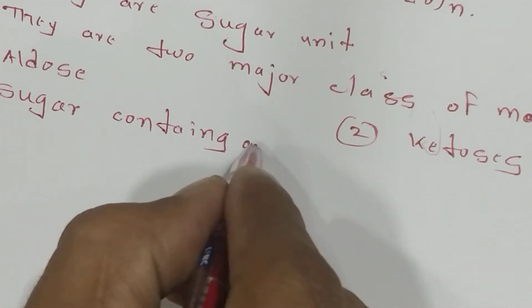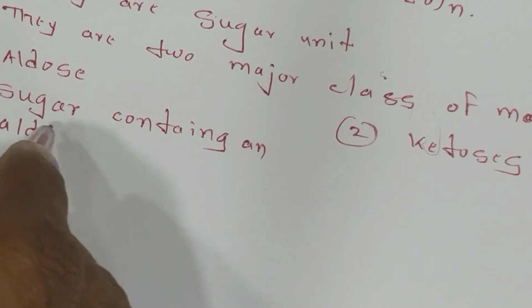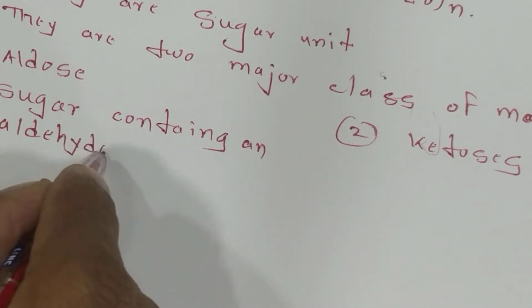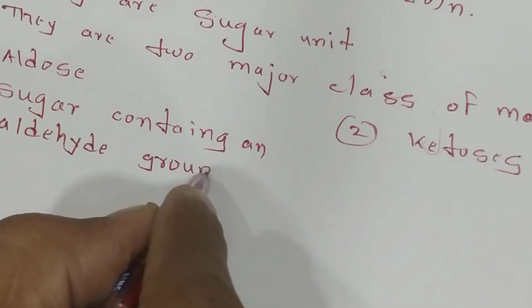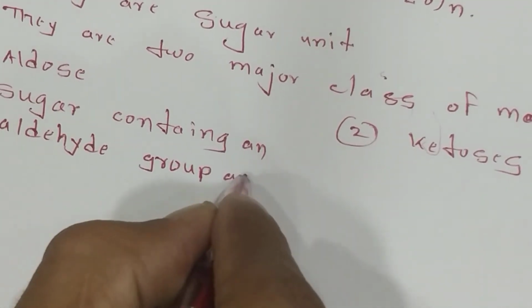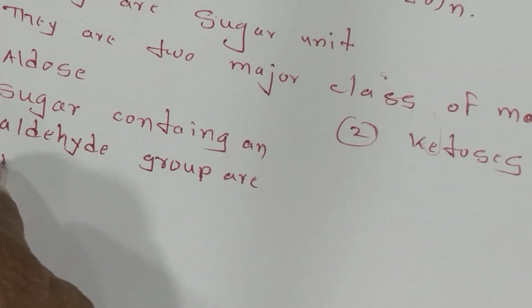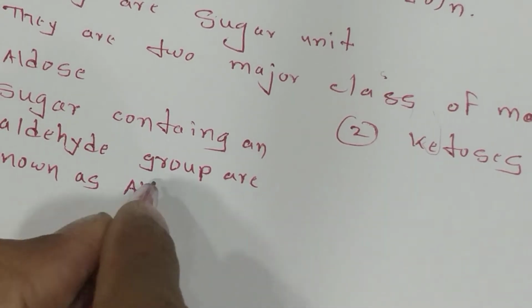Sugars containing an aldehyde group are known as aldose.